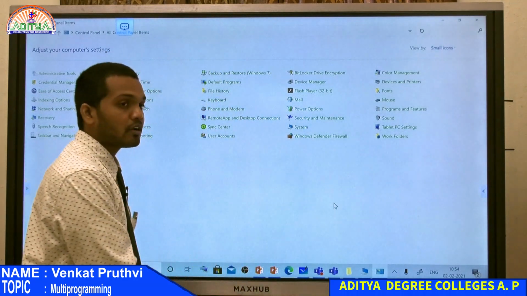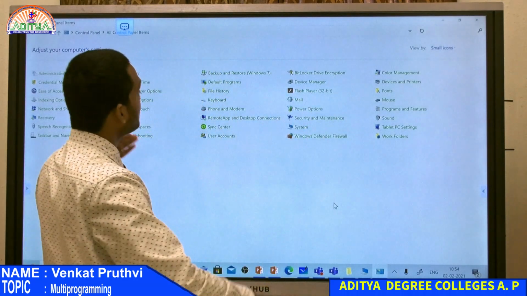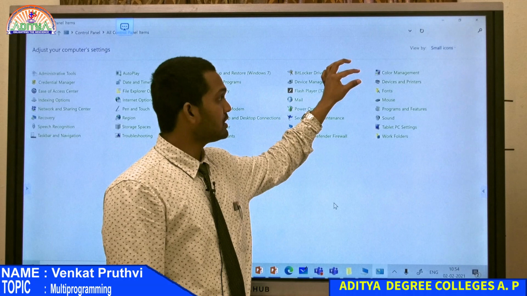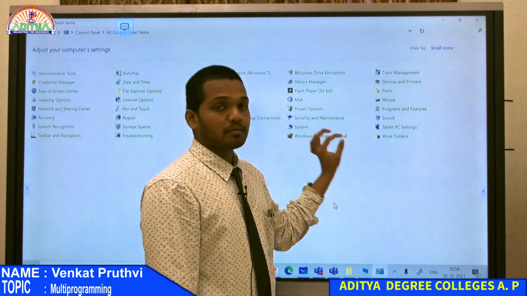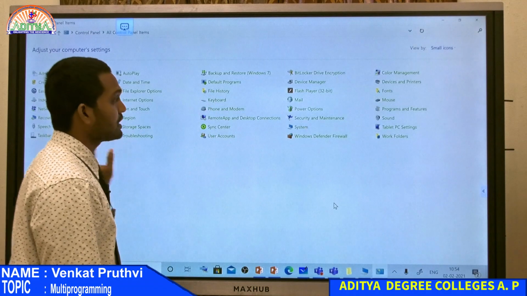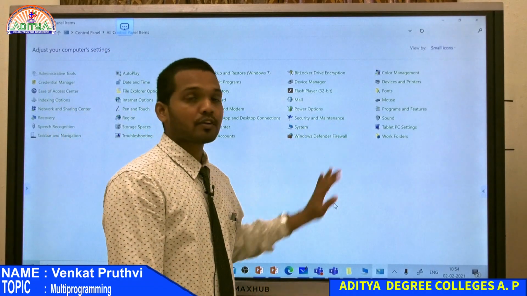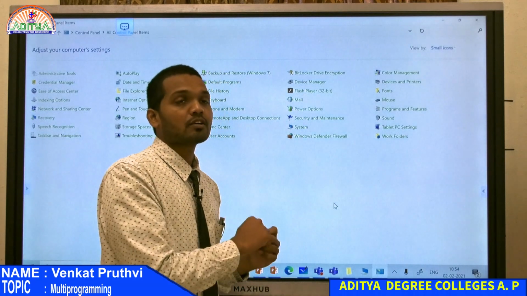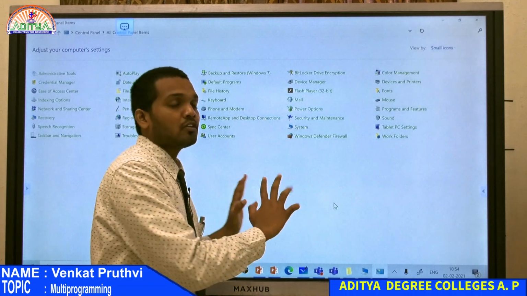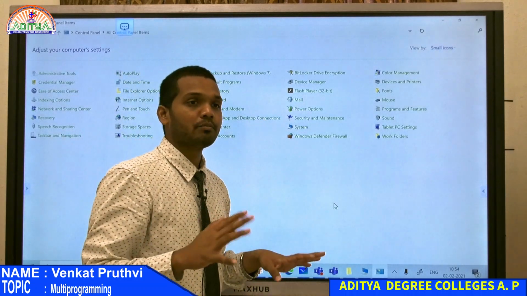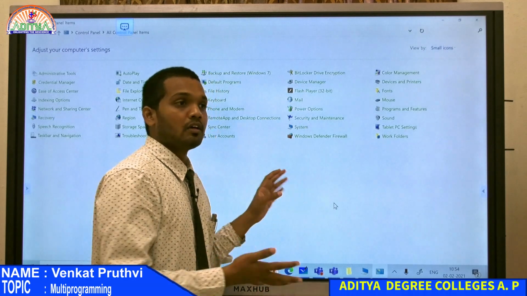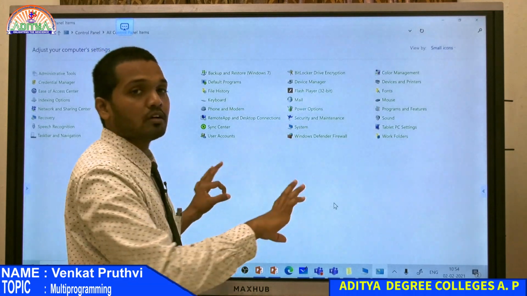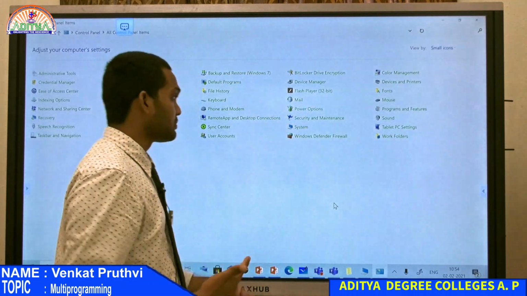When you click on control panel, a window opens, and in the window you have different control panel objects. Each of these settings is an object. If you want to change the sound settings of your computer, you need not go somewhere else or into the settings somewhere. You can just come to the control panel, and there you will be able to control all the major settings required for the user in the computer. You can change them directly in one window, where you will find all the things that are required for the system.